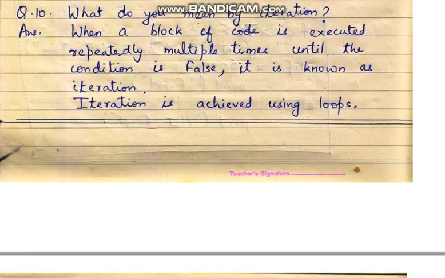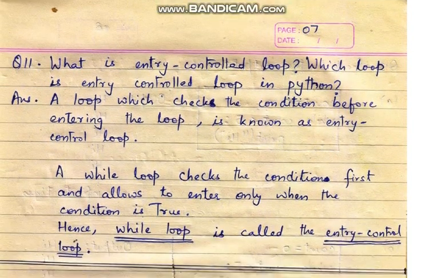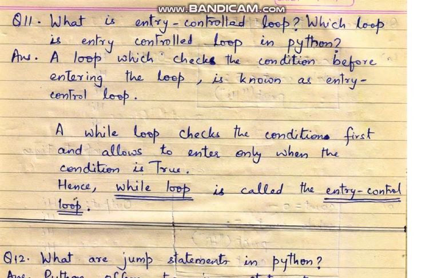Coming to the next question, which is what is an entry control loop and which loop is entry control loop in Python? Entry control loop means a loop which is controlled at the entry level. It is not asking you the types of loops, it is asking you the definition of entry control loop, and which loop is entry control loop in Python.